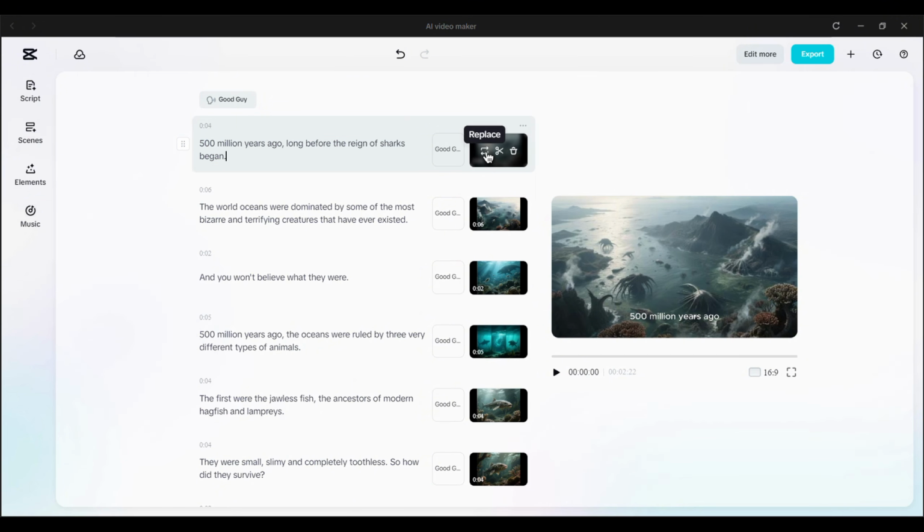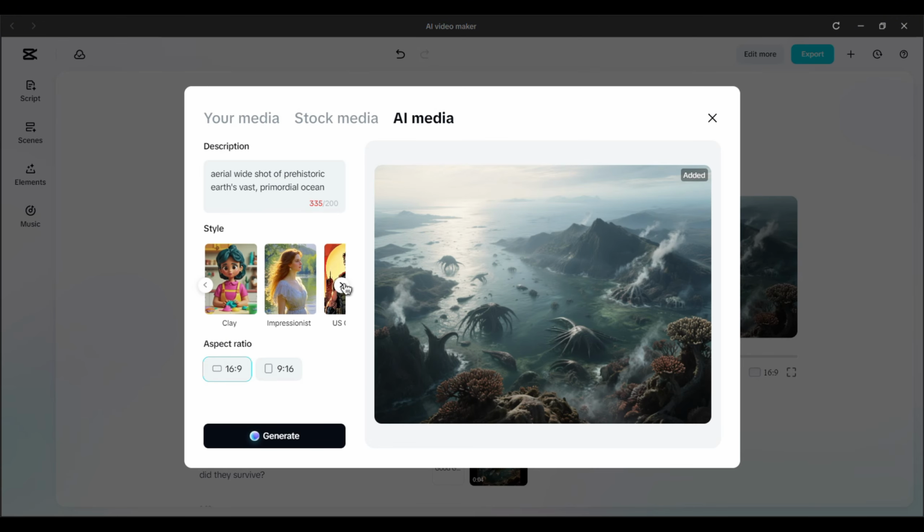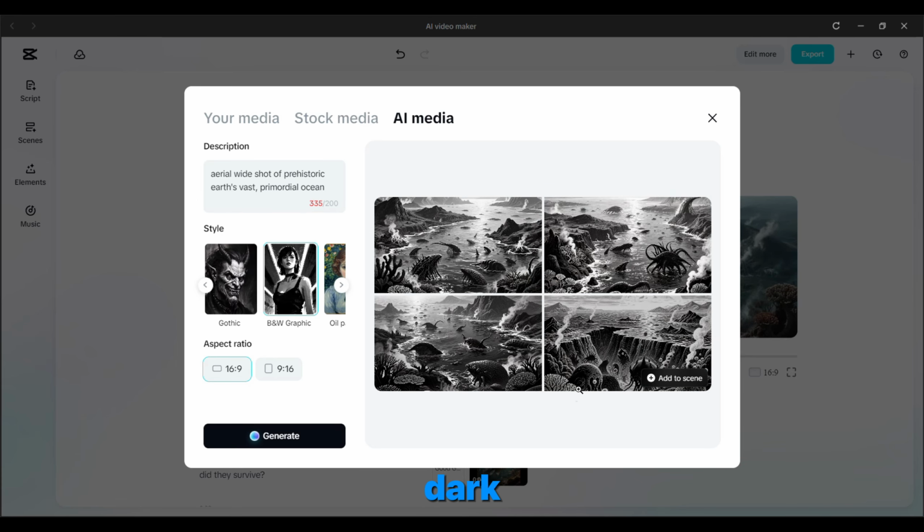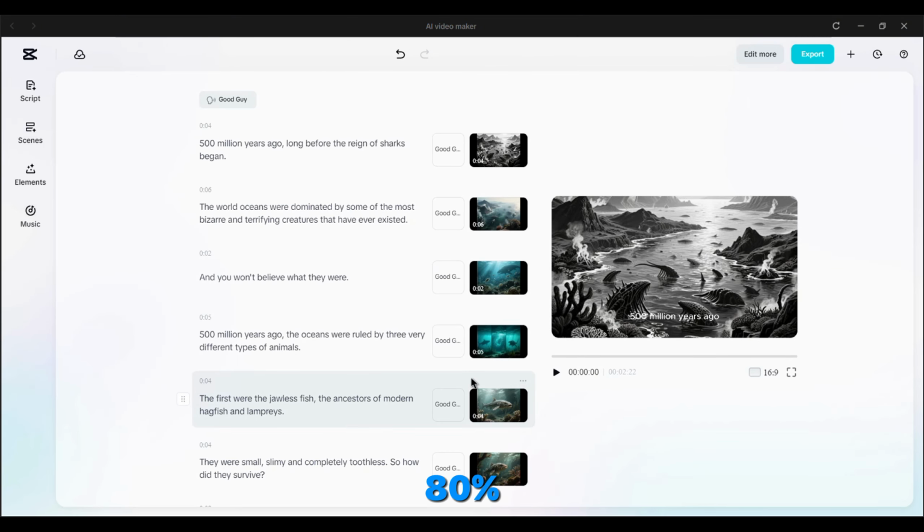Simply click the Replace button from here. Choose the B&W graphic style and click Generate, and within seconds you'll get historic and dark vibe scenes. Just select the one you like. Our video is now 80% complete.